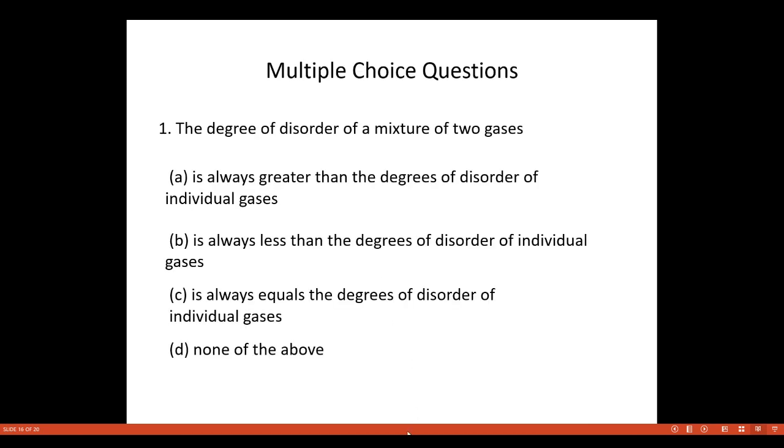Next we have the numerical problems, that is multiple choice based questions. So you can look over it.